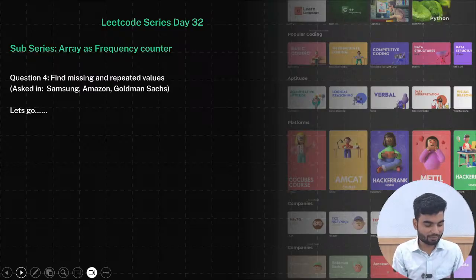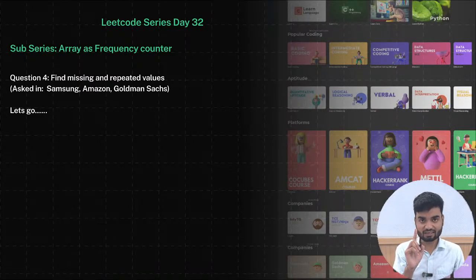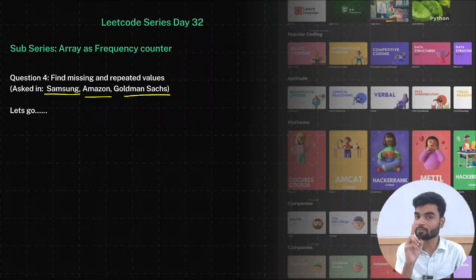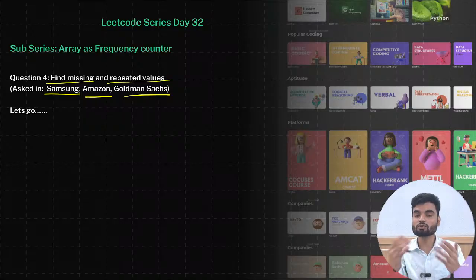The problem statement that we're targeting today is, trust me, a very cool problem. It's a good problem which has repeatedly been asked in multiple companies, like Samsung, Amazon, and Goldman Sachs, and the problem name is Find Missing and Repeated Values. This is also based on the array frequency counter in the same series. I always say that when you want to master DSA, practice topic-wise. That's why I created a series where you practice multiple questions on the same topic. Only then will that topic be clear to you.